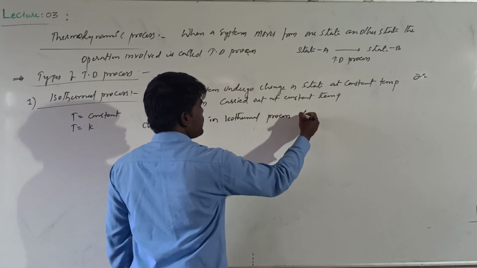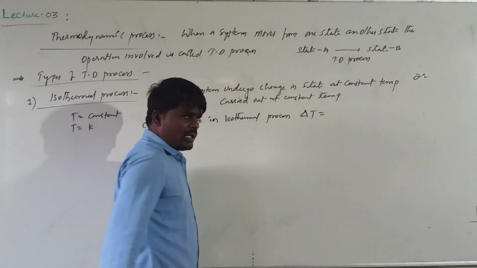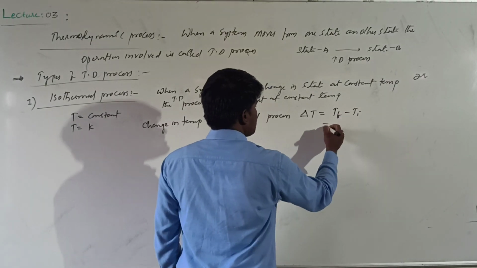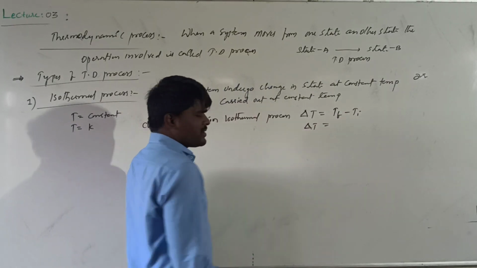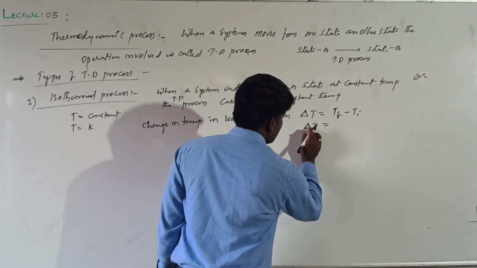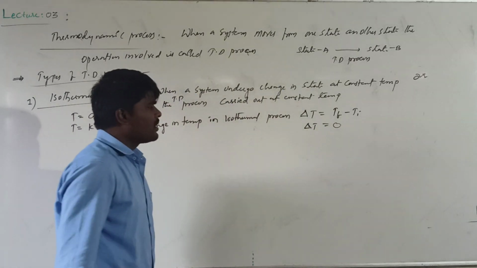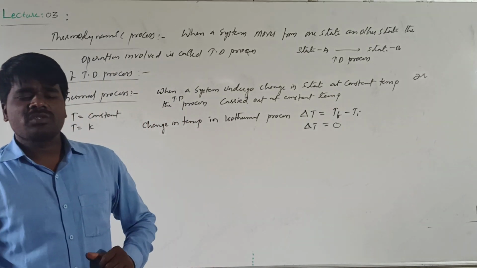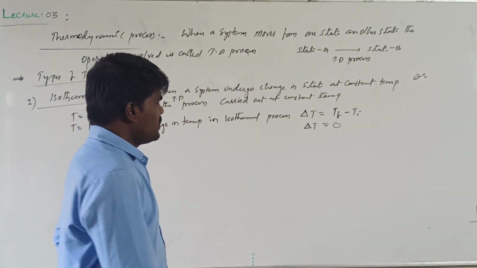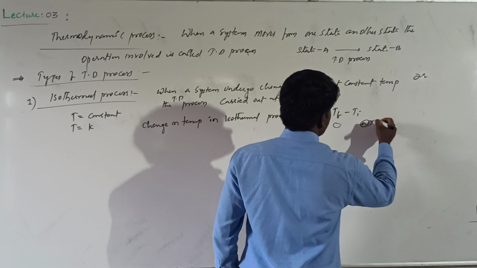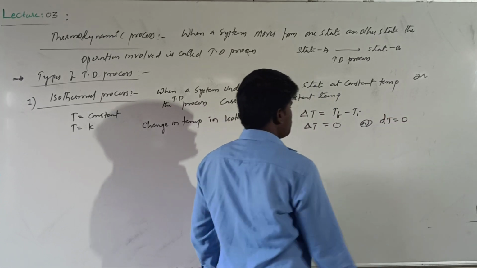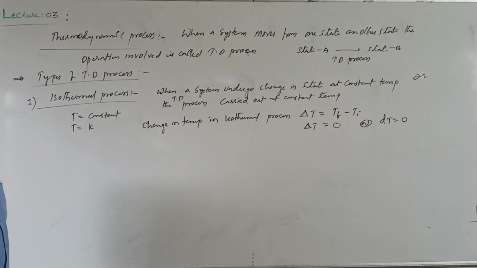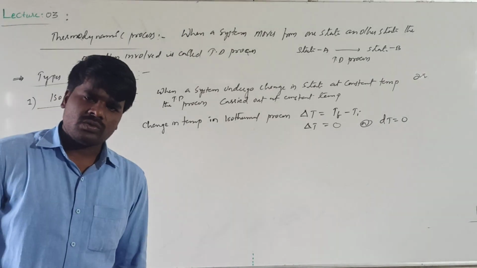It is denoted by delta T, which is T final minus T initial. Since this temperature is constant, the change in temperature will be 0. Whether it is delta T or dT, the change in temperature will be 0. The processes which are carried out at constant temperature are called isothermal processes.